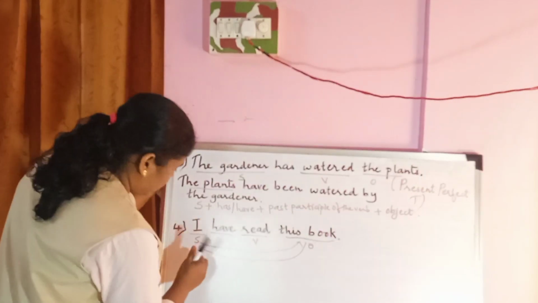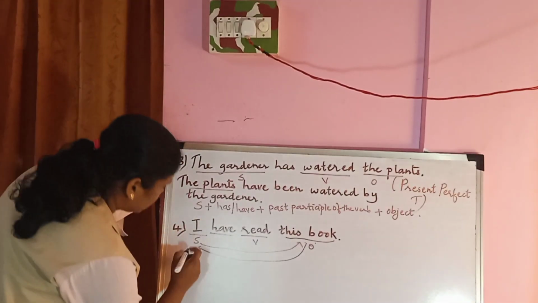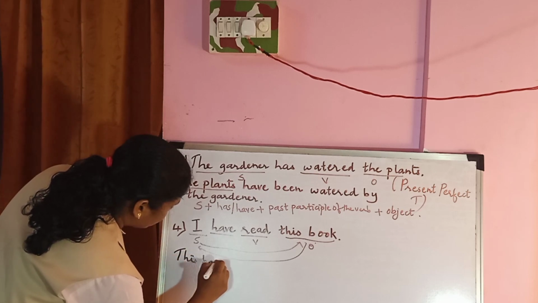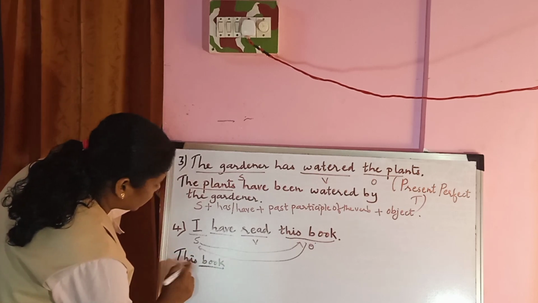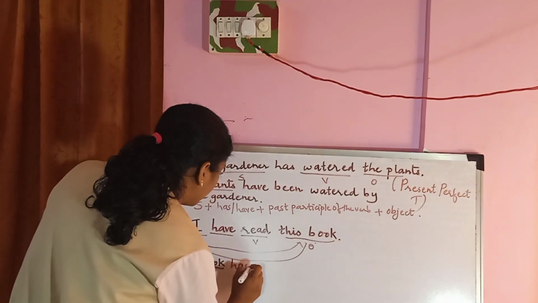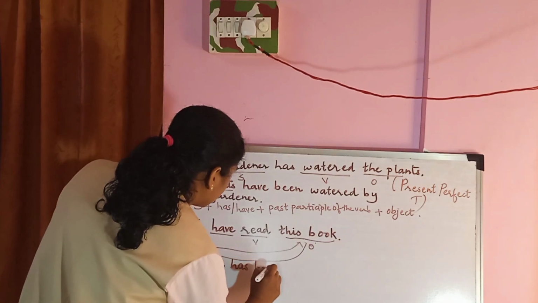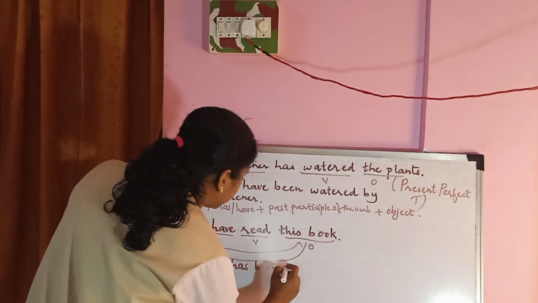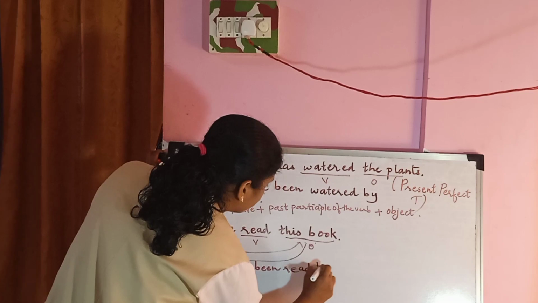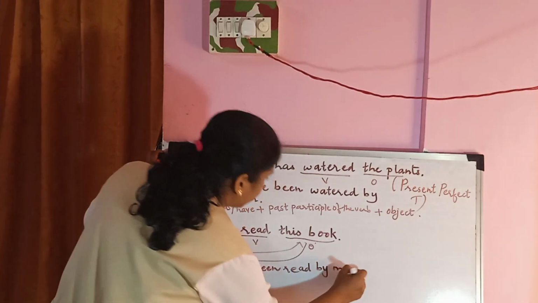So let us change this. This book, singular book, so the verb is has. This book has been, has been past participle, has been read by me. This book has been read by me.